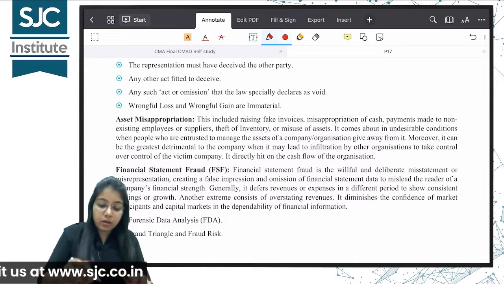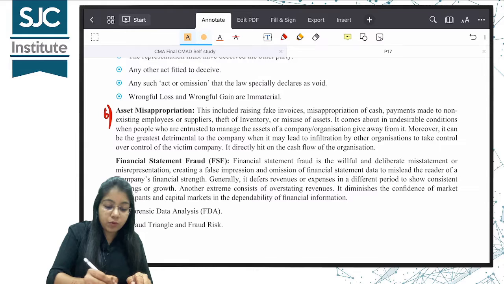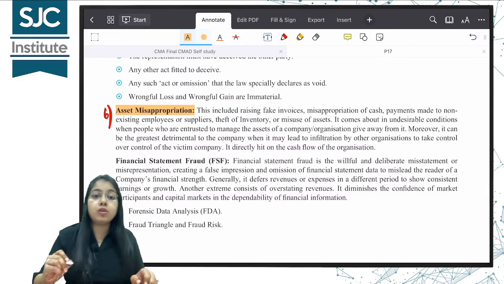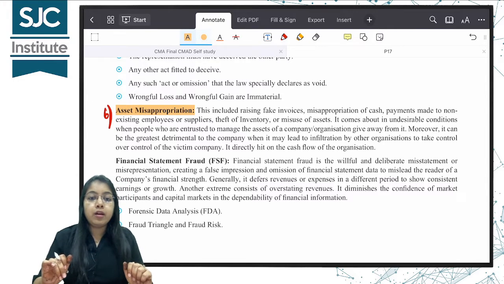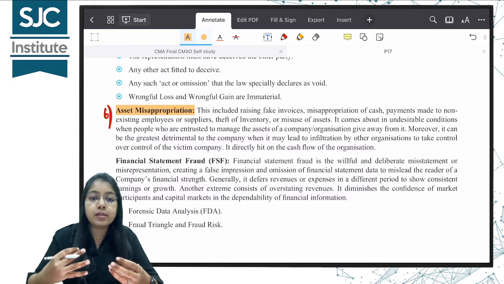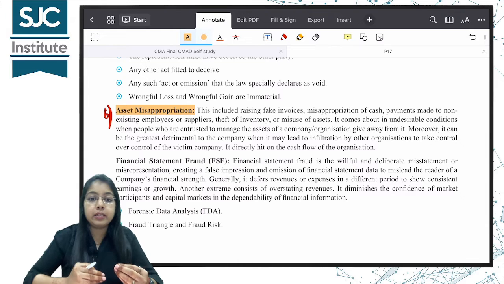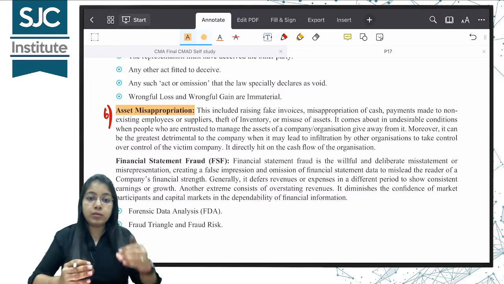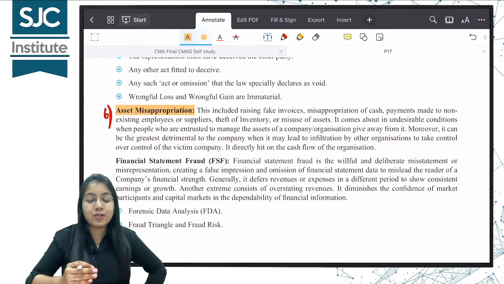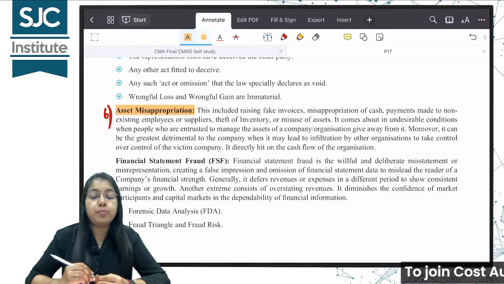Clear? The 6th point is asset misappropriation. What is the meaning of misappropriation? हिंदी में समझाऊं तो हेर फेर करना. For example, let's say I am the cashier, I am getting cash for selling of goods and services, but I am not depositing that cash with the entity. I am keeping it in my pocket. Okay, that's asset misappropriation.